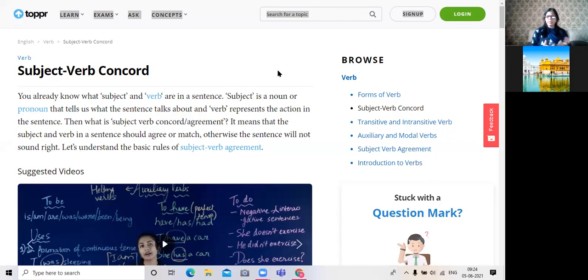Let's see them in detail. There are subject verb agreement rules, and when we know those rules, much of our English would become quite accurate. The first and foremost rule to speak correct language is that we should know the rules.